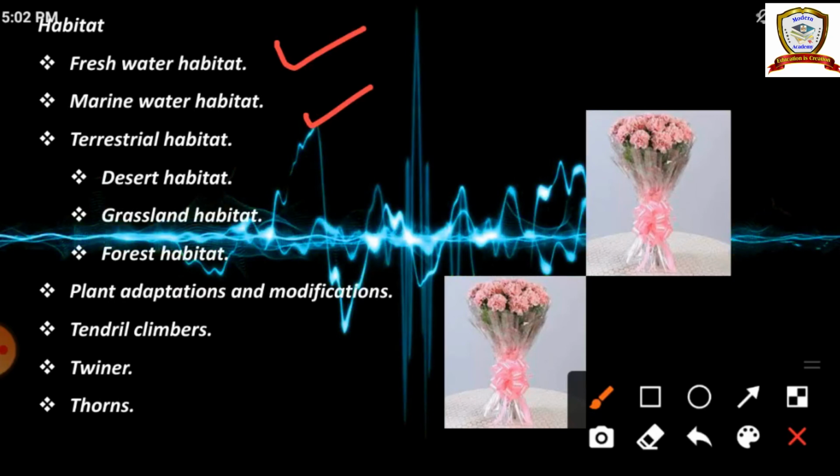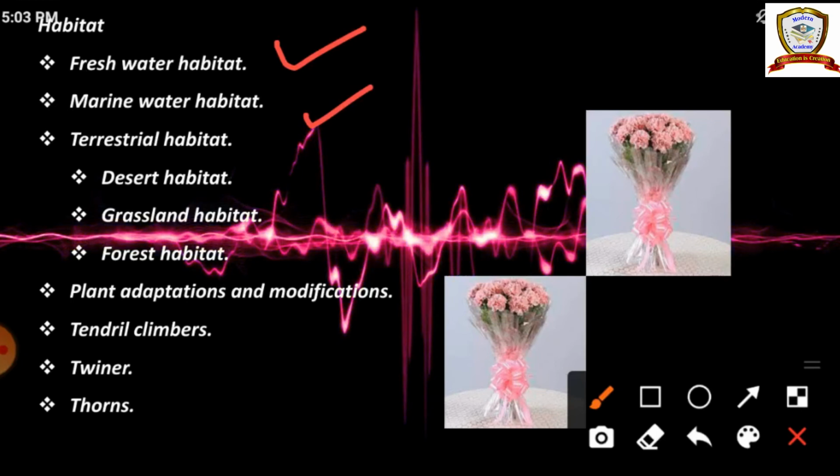We can see the lotus plant, lily plant, hyacinth plant in the lakes and ponds. Here the stem is inside the water and the roots are stuck into the mud, and the leaf part we can see floating on the water, and the flower part of the plant we can see well. Air chambers are present in the lotus and lily plants, or water plants, so that they float on the water.